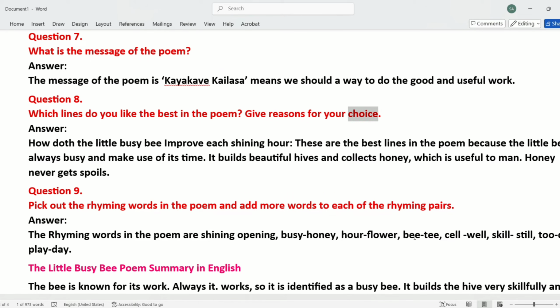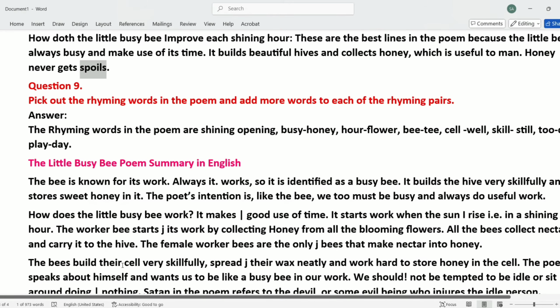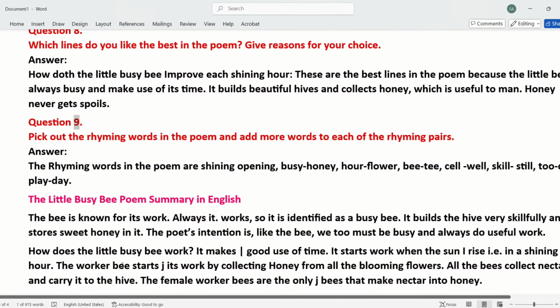Give reasons for your choice. Answer. How doth the little busy bee improve each shining hour? These are the best lines in the poem because the little bee is always busy and makes use of its time. It builds beautiful hives and collects honey, which is useful to man. Honey never gets spoiled.